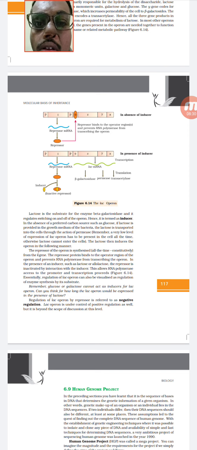So when it is blocked by the lactose, what will happen? The repressor protein will never go and bind to the operator. So when it does not bind to the operator, the further sequence of the gene gets activated.